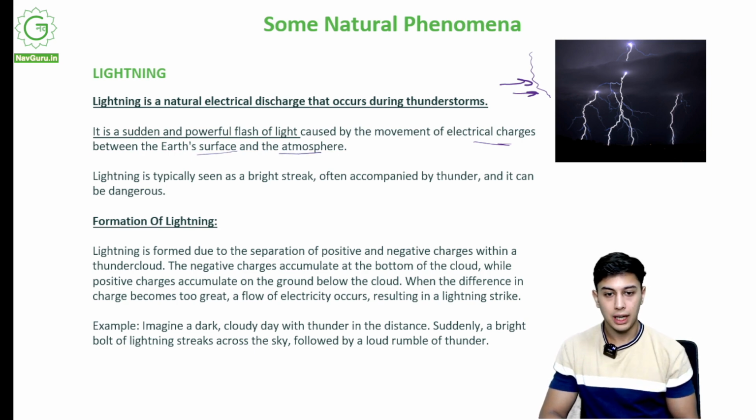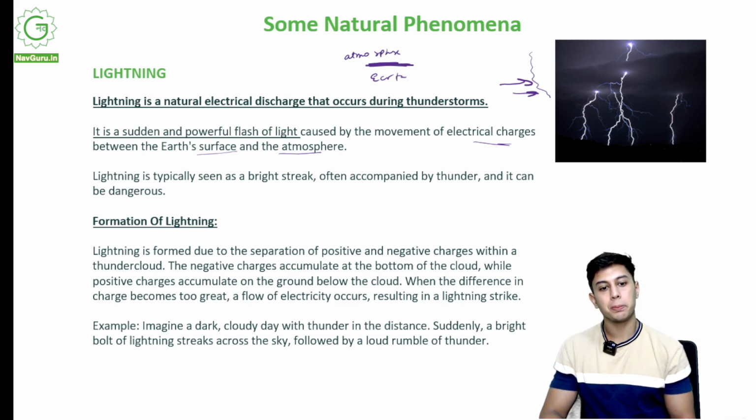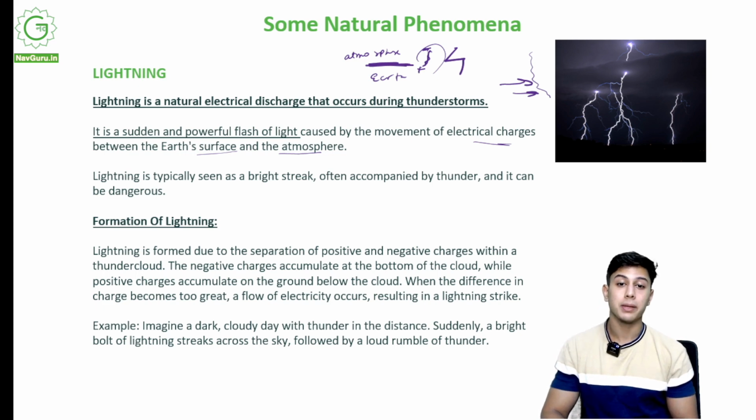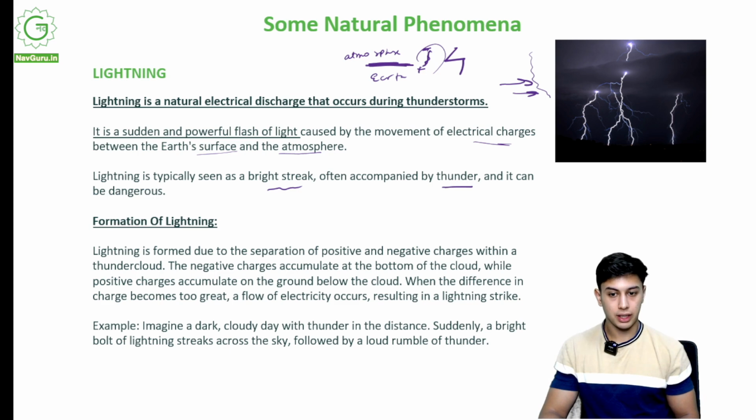So if this is the surface, this is Earth, this is atmosphere. Suppose there is a potential difference between the Earth and the atmosphere. That is why electricity is able to move between them. And this is observed as a flash of light, which is called lightning. It is very powerful. It has a very high temperature. It contains electricity. Lightning is typically seen as a bright streak. We see it very bright for a few seconds, often accompanied by thunder, and it can be dangerous.